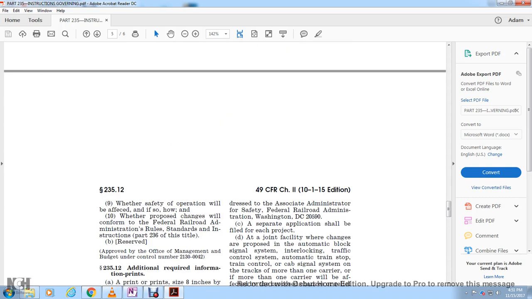Whether the safety of operation will be affected, and if so how, and whether the proposed changes will conform with the Federal Railroad Administration rules, standards, and instructions in Part 236 of this title.